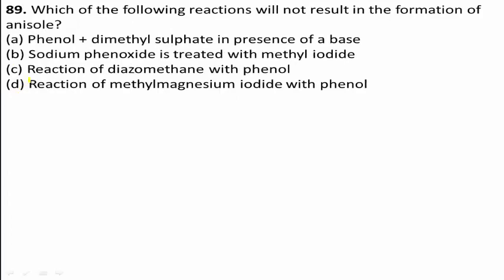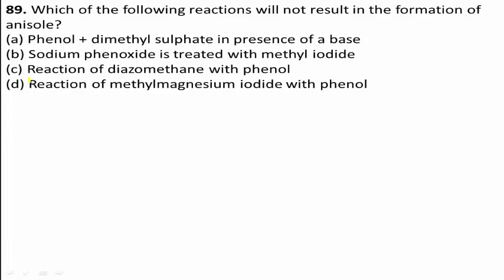Next, question number 89. Which of the following reactions will not result in the formation of anisole? Option A, phenol plus dimethyl sulfate in the presence of a base. Option B, sodium phenoxide is treated with methyl iodide. Option C, reaction of diazomethane with phenol. Option D, reaction of methyl magnesium iodide with phenol.